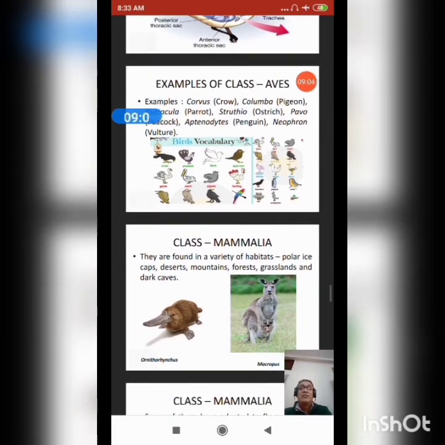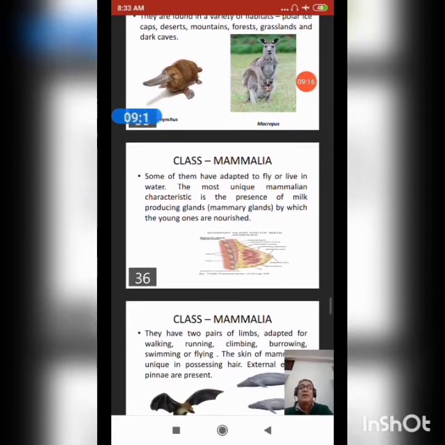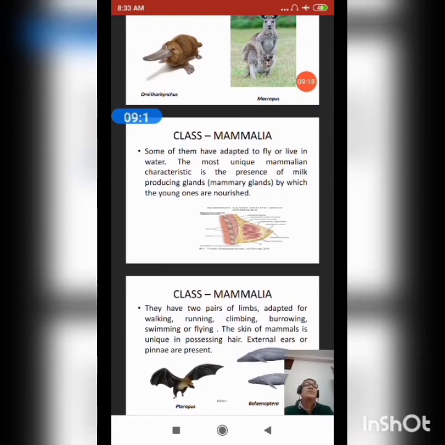Last we will talk about class Mammalia, found in a variety of habitats: polar ice cap, desert, mountains, forest, grassland, and dark caves also. Some of them have adapted to fly or live in water. The most unique mammalian characteristic is the presence of milk-producing glands, that is mammary glands, by which the young one is nourished.